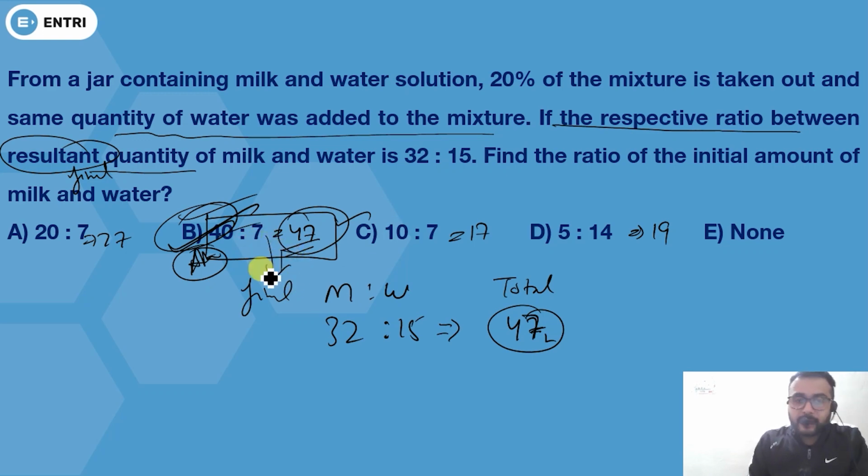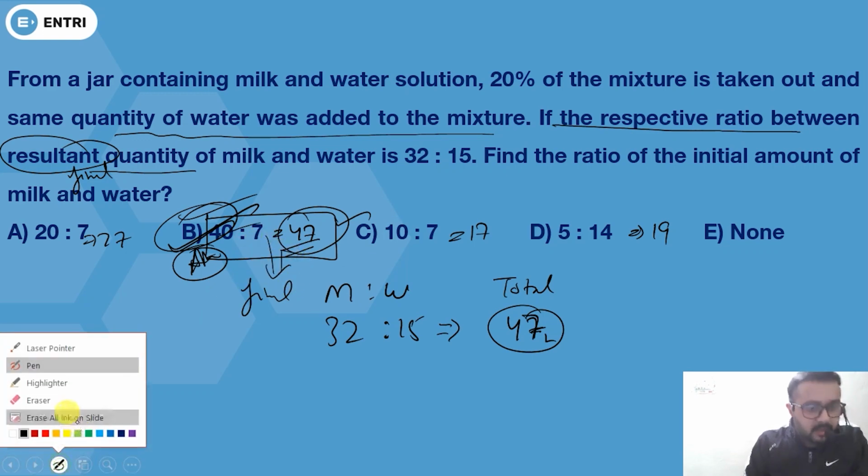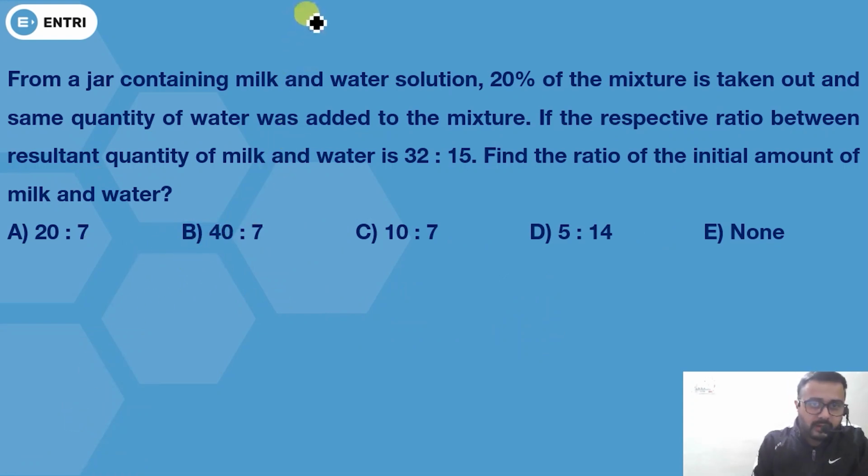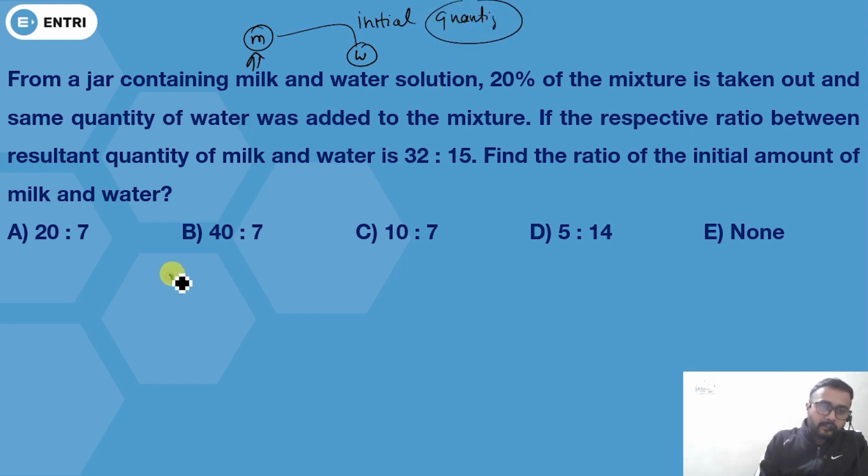What is the actual method? What is the basic method to solve this question? Now let M be milk and W be water, and this one is your initial quantity. If M is milk and W is water, this was your initial ratio. Now the total is M plus W.